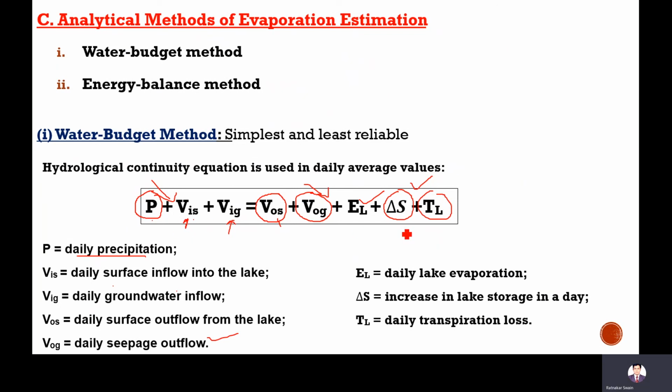So all the processes are considered. That's why it's less reliable, less accurate, although it is simple.